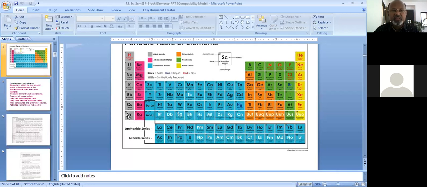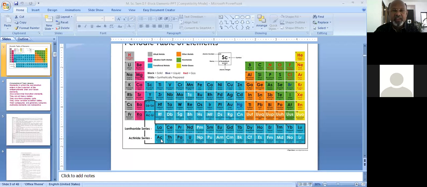After cesium is atomic number 87, francium, which is again a first group element. After francium, the next element is radium, atomic number 88. After radium comes a series of 15 members, from actinium to lawrencium.